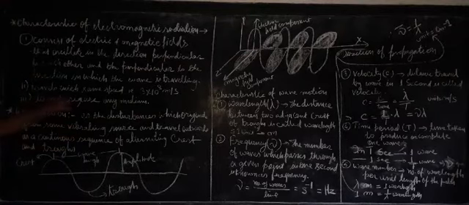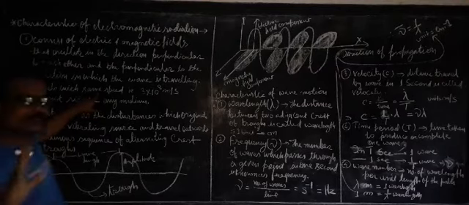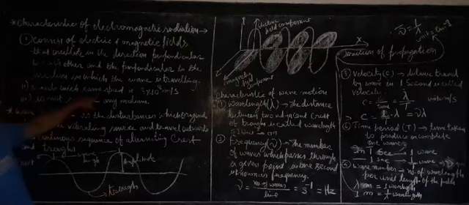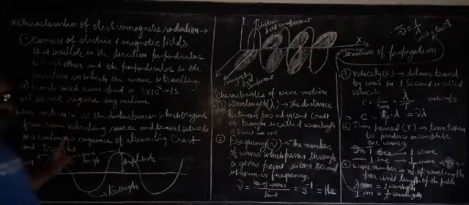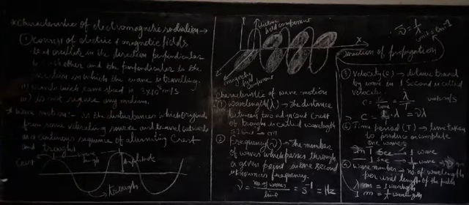Next, it travels with the same speed. Every kind of electromagnetic radiation, whatsoever the source, travels with the same speed. Their wavelength, frequency and amplitude might be different, but all of it propagates with the speed with which light propagates, that is 3 into 10 to the power 8 meters per second. So remember this, all electromagnetic radiation propagates with the same speed, 3 into 10 to the power 8 meters per second.